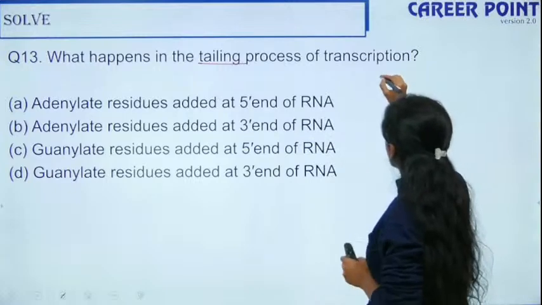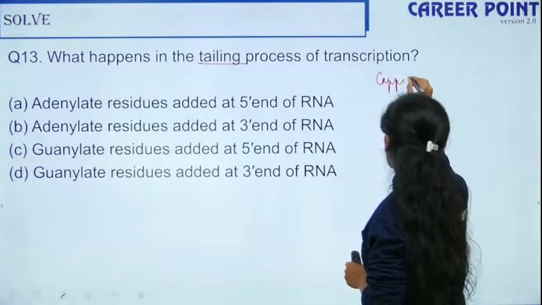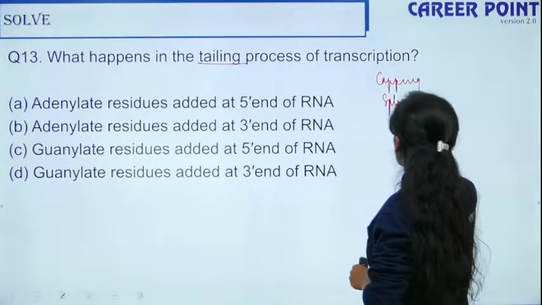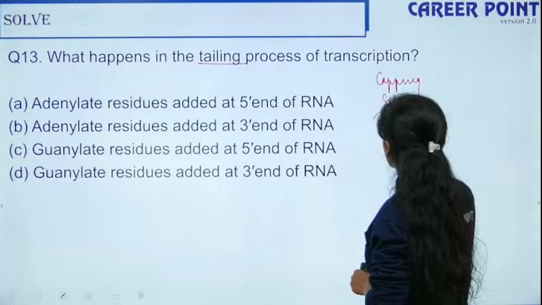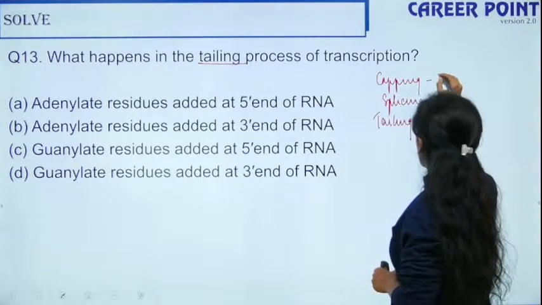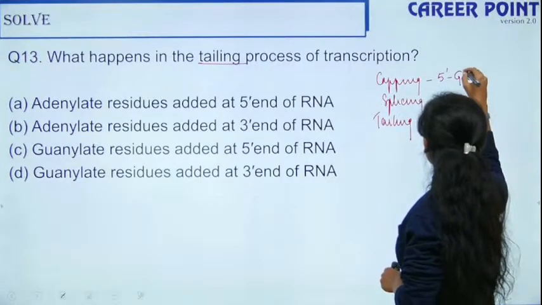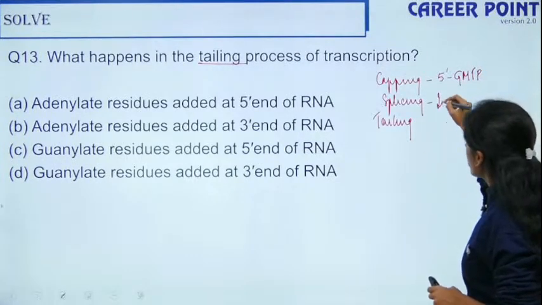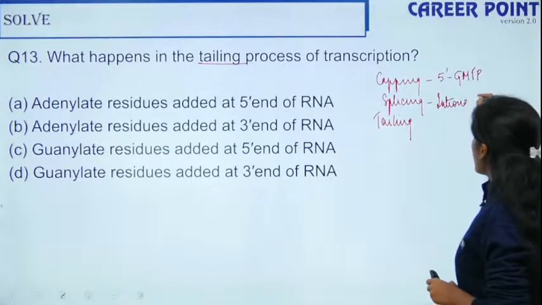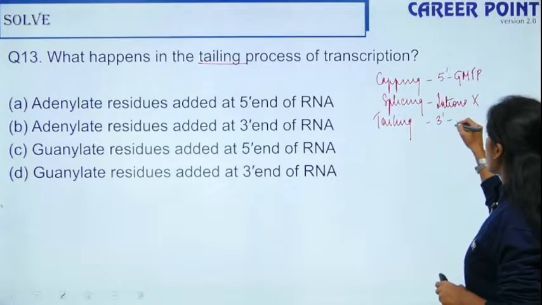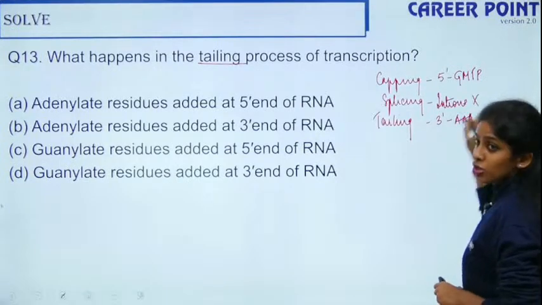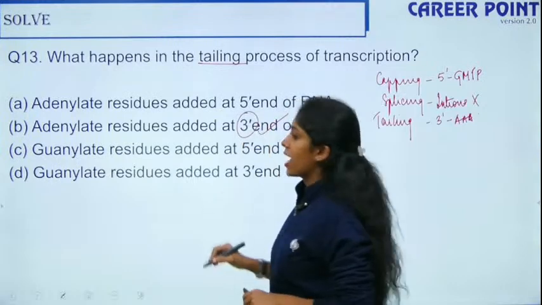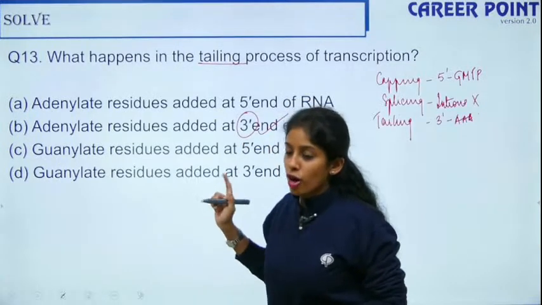So you have capping, you have splicing, and then you have tailing. Capping is at the 5' end by guanosine methyl triphosphate. Splicing is where your introns are spliced off. And tailing is at the 3' end where you add adenylate residues. So now what is the answer? Yes, absolutely right. It is at the 3' end, not the 5' end.